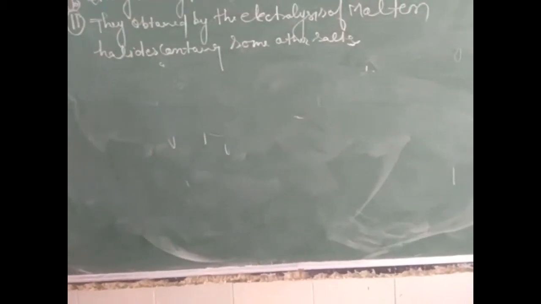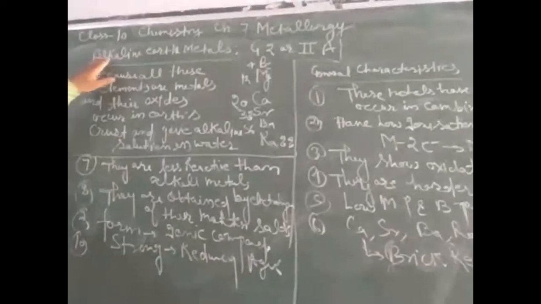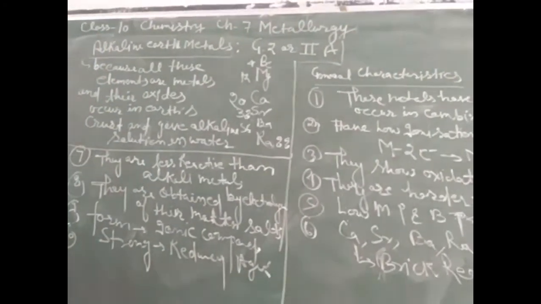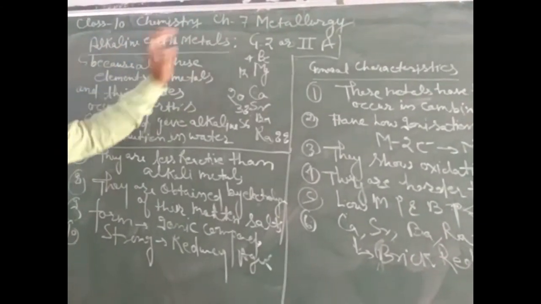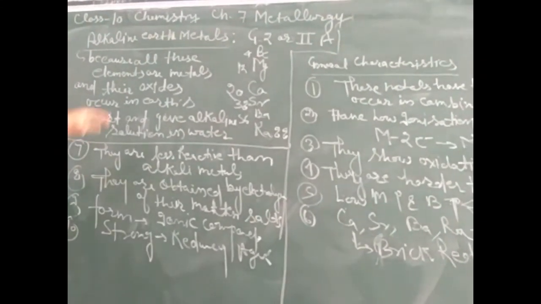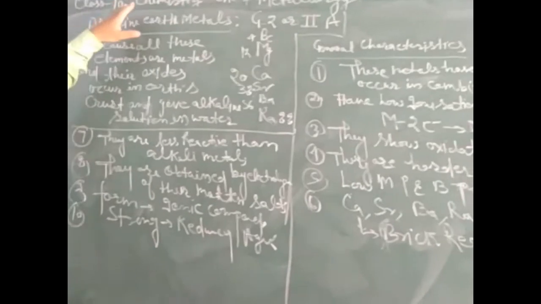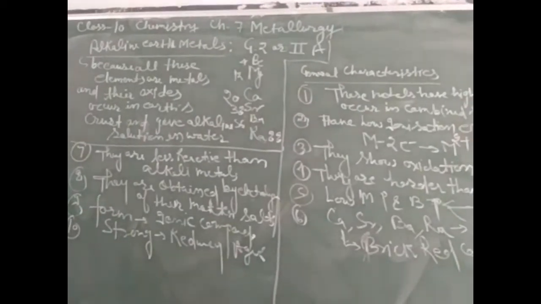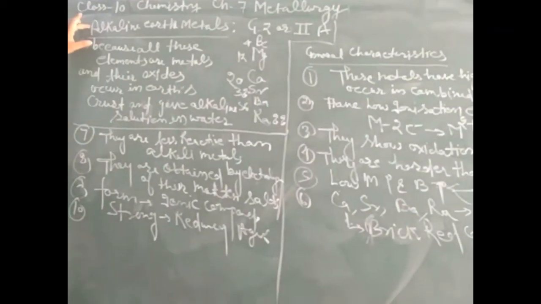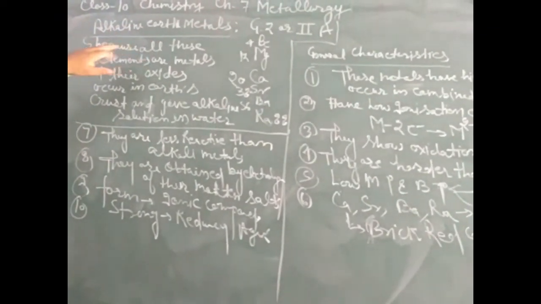Now we will discuss the second type of metal, that is alkaline earth metals. What are alkaline earth metals? Those metals which are present in the earth's crust and are of alkaline nature. How are these metals called alkaline earth metals?